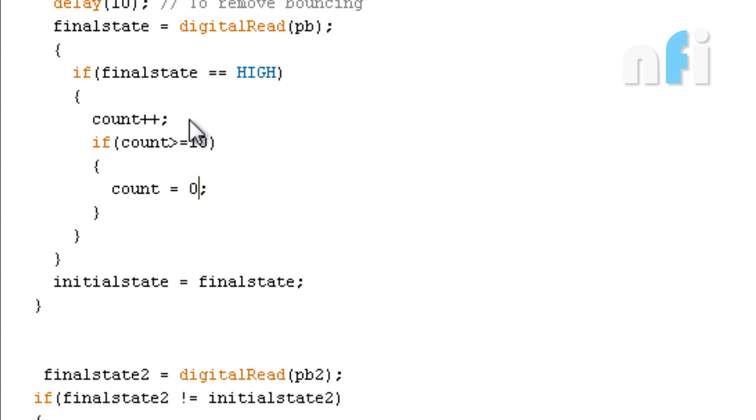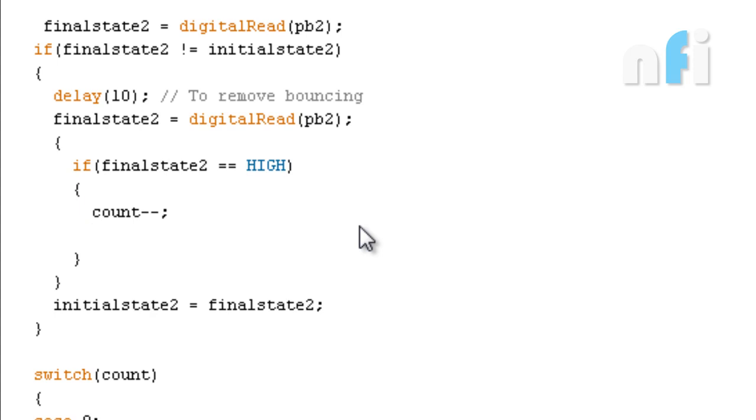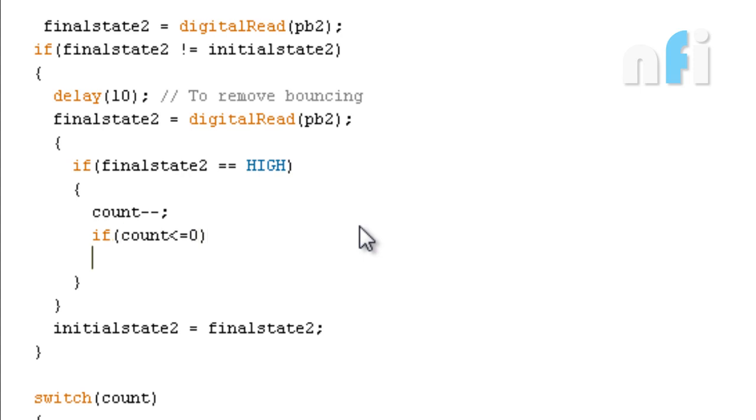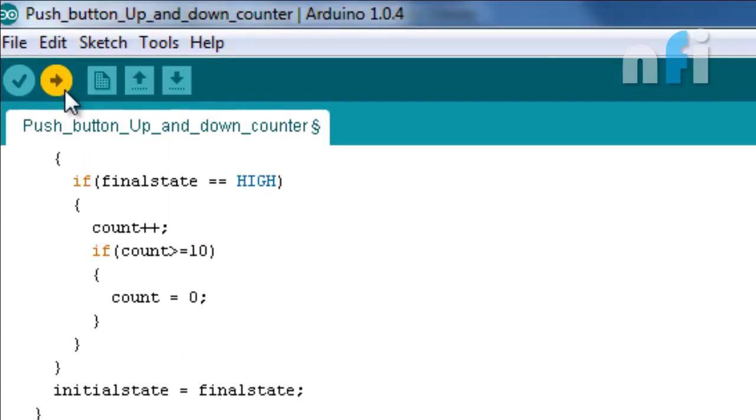Now what will happen here? Value 0 will store into count variable. Okay, same case here. If count less than equals to 0, okay, count equals to 0. Okay, now upload the program on your Arduino board.